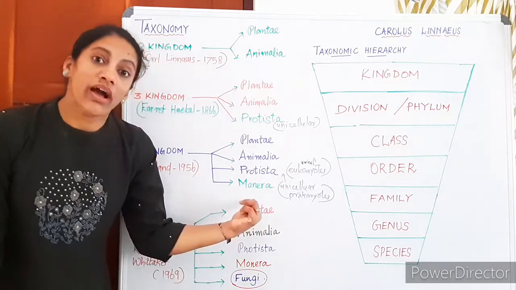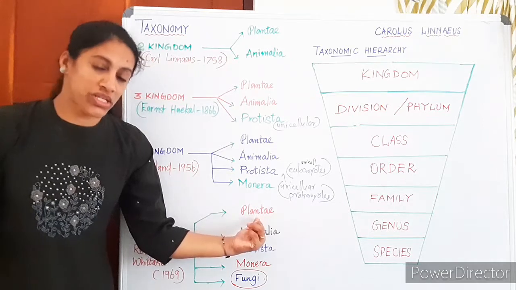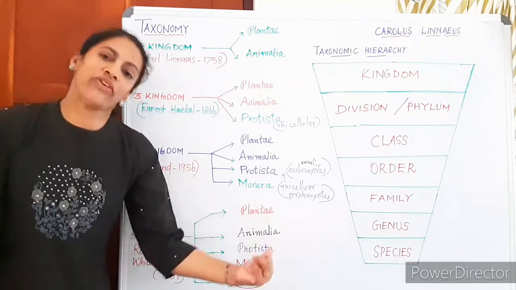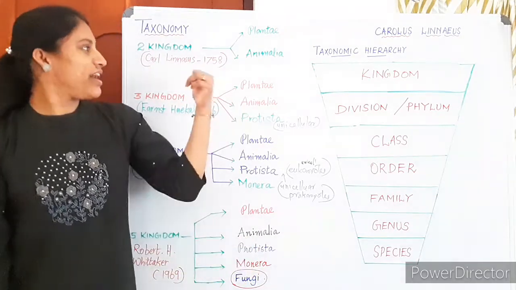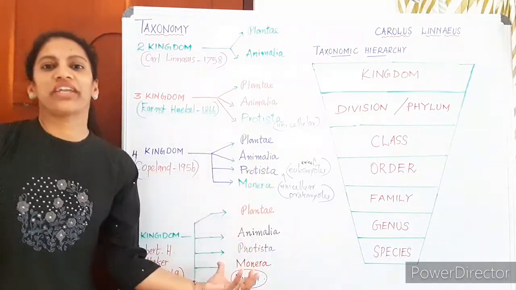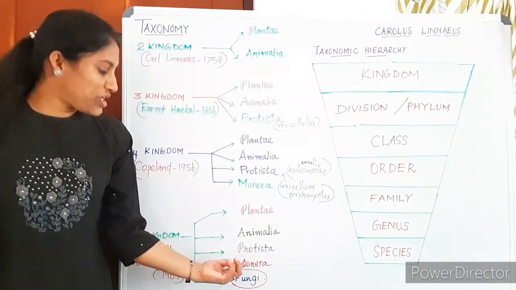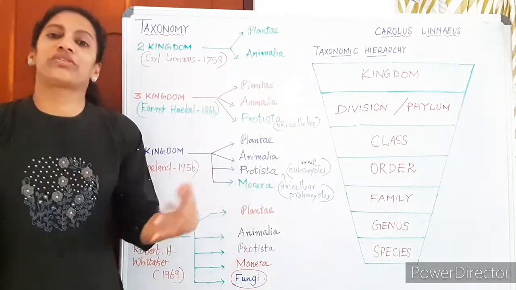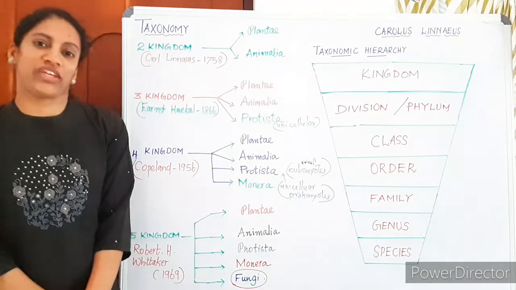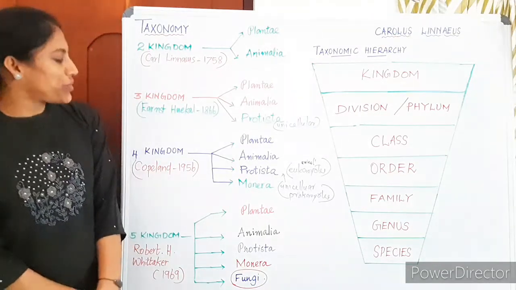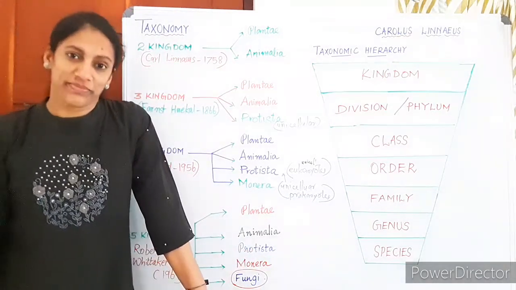Both of them have cell walls. That was a similarity. But fungi are not photosynthetic like plants. So fungi were separated into another kingdom by R.H. Whittaker. So which are the five kingdoms here? The newly introduced kingdom is Fungi. It is not from Protista or Monera; he took this group from Plantae. So that is the five-kingdom classification: two-kingdom, three-kingdom, four-kingdom, and five-kingdom classification.